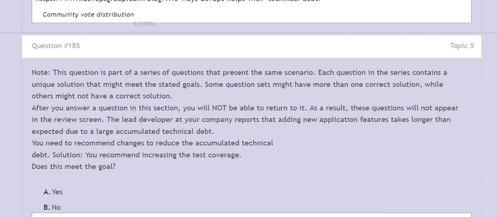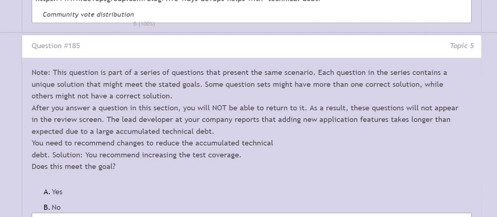Question is: Note this question is part of a series of questions that present the same scenario. Each question in the series contains a unique solution that might meet the stated goals. Some question sets might have more than one correct solution, while others might not have a correct solution. After you answer a question in this section, you will not be able to return to it. As a result, these questions will not appear in the review screen.